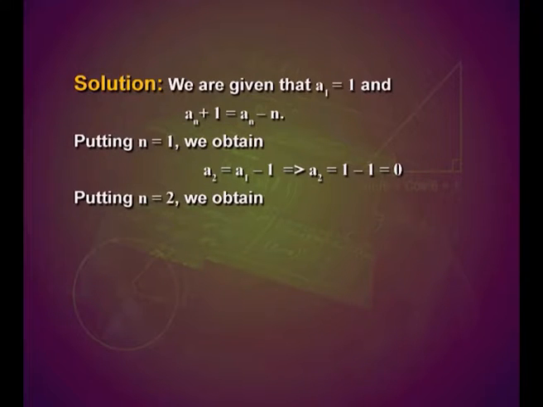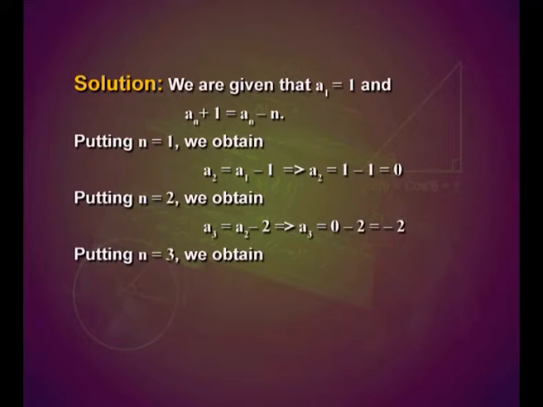On putting n equal to 2, we obtain a3 equal to a2 minus 2, that is a3 equal to 0 minus 2, that is minus 2. On putting n equal to 3, we obtain a4 equal to a3 minus 3, that is equal to minus 2 minus 3, that is equal to minus 5.